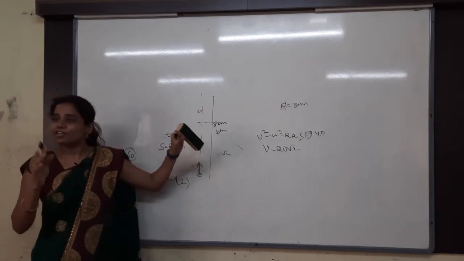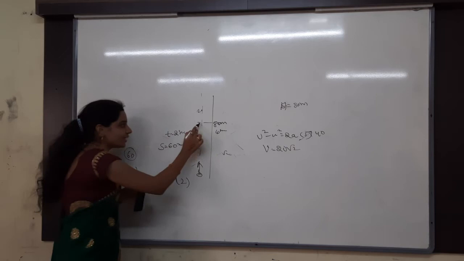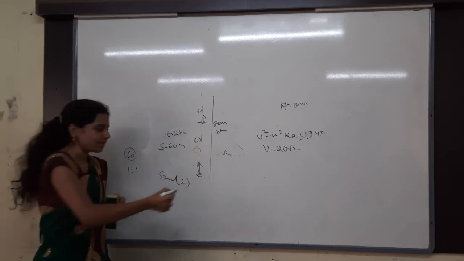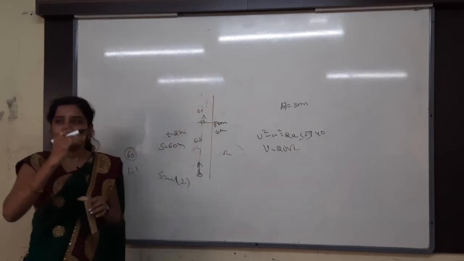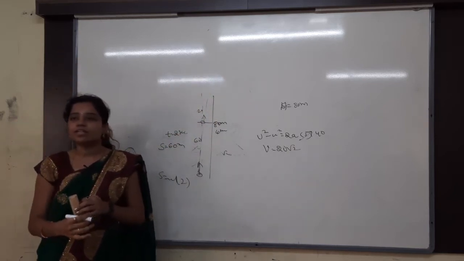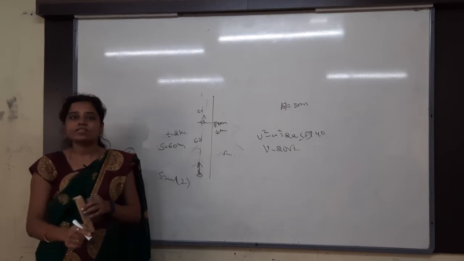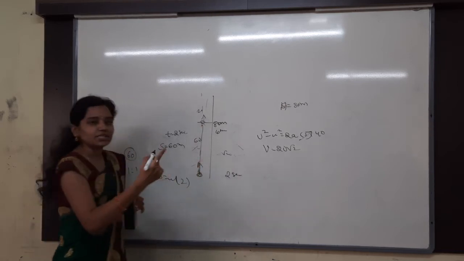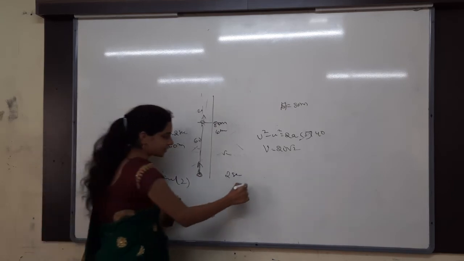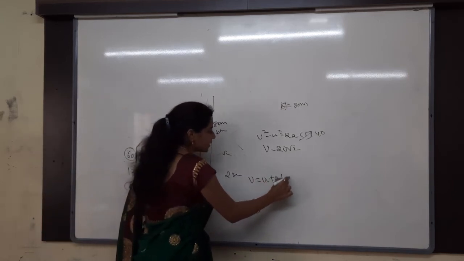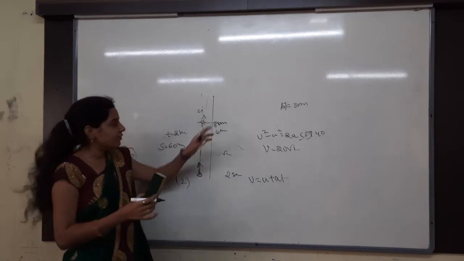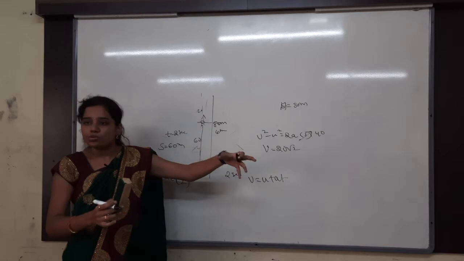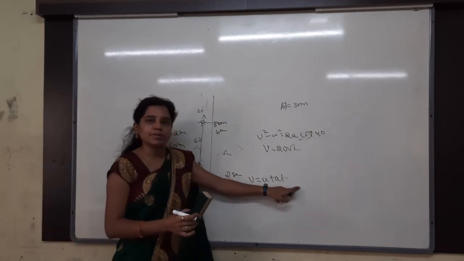You understand? If we are doing it by that method, here u will change, velocity will change. The same velocity will not be there throughout the motion. As we are going upwards, velocity decreases. So after how much time does velocity decrease? Every 2 seconds velocity is decreasing. At that time you have to calculate v is equal to u plus at. Whenever you don't get that idea, 80 minus 60 is 20, you do v is equal to u plus at again.